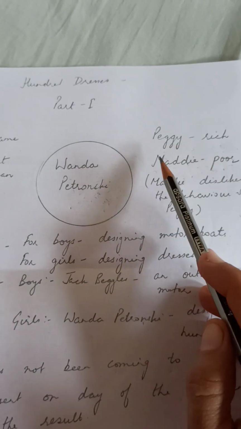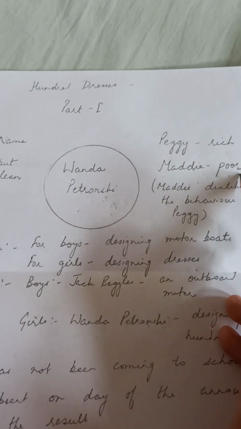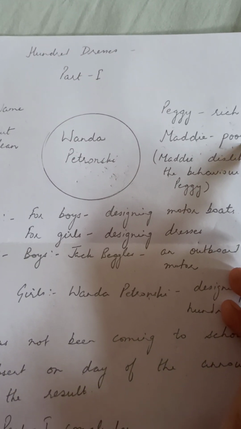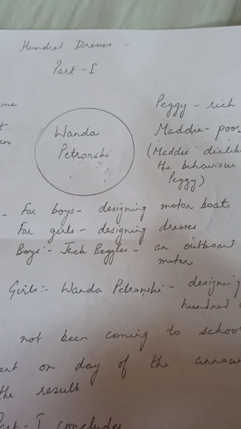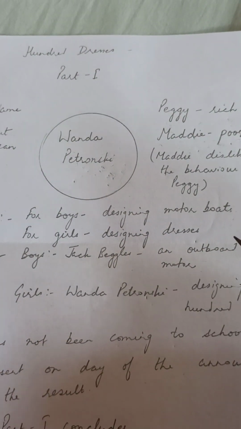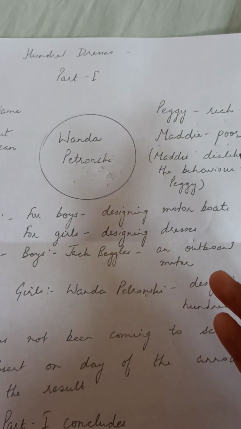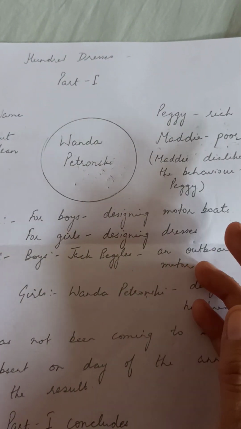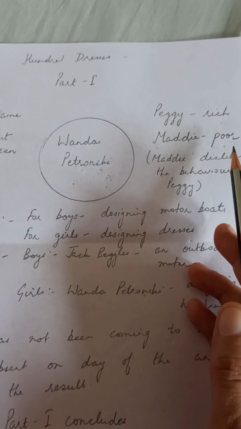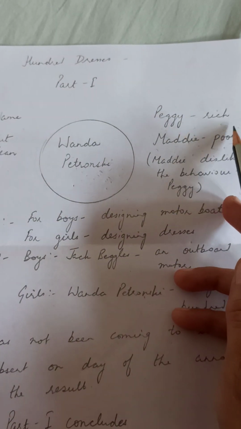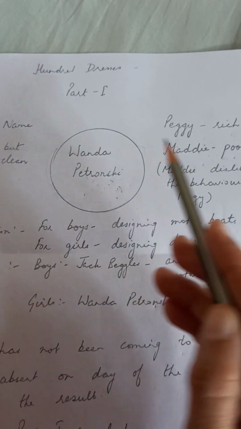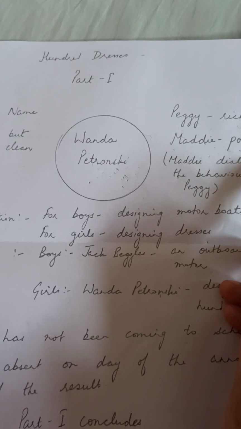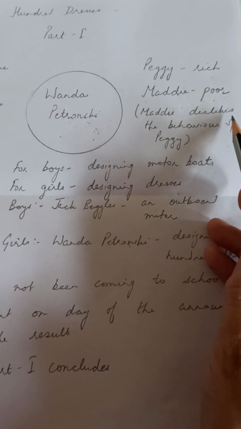Now Maddie herself is a poor girl. She does not like it when Peggy and other girls make fun of Vanda Petronsky. But she finds herself helpless, though she wants to help Vanda Petronsky. She wants to tell Peggy and other girls, kindly don't make fun of Vanda Petronsky. But she stops, the reason being she herself is poor. She feels that if she stops Peggy and other girls, they will leave Vanda Petronsky, but then they will start making fun of Maddie herself. So she is afraid of facing that situation.